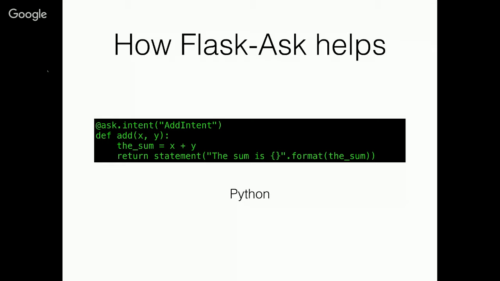It also cryptographically verifies a portion of the request that I didn't show you called the request signature. This way, you can ensure HTTP requests coming to the skills endpoint are from the Amazon Echo service. Flask-Ask also helps with error handling and building JSON responses. Here we're going to return a simple statement that just says the sum of our 2 numbers.